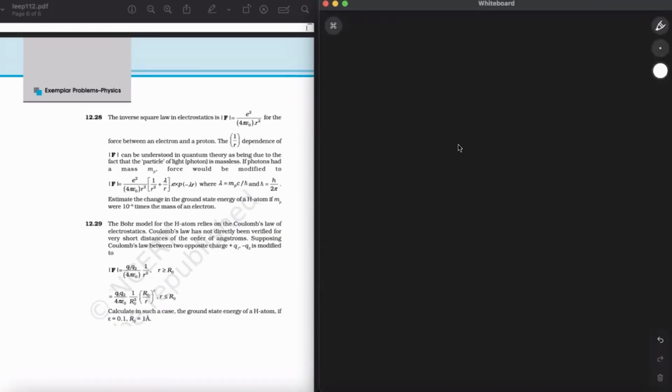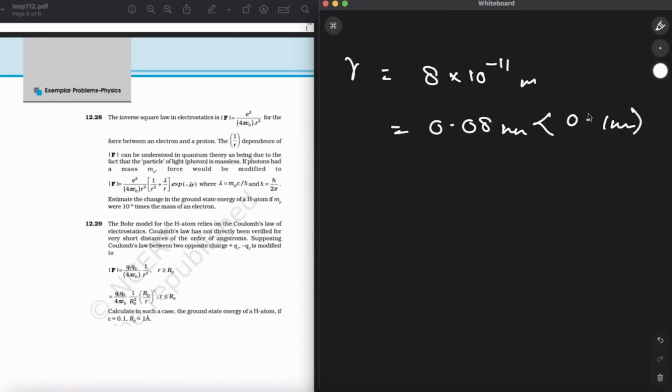If you solve for this, you'll get the radius r equal to 8 into 10 to the power of minus 11 meters. So it can be written as 0.08 nanometers, which is less than 0.1 nanometer. So this is the radius of the orbit of the electron in the ground state of the hydrogen atom.